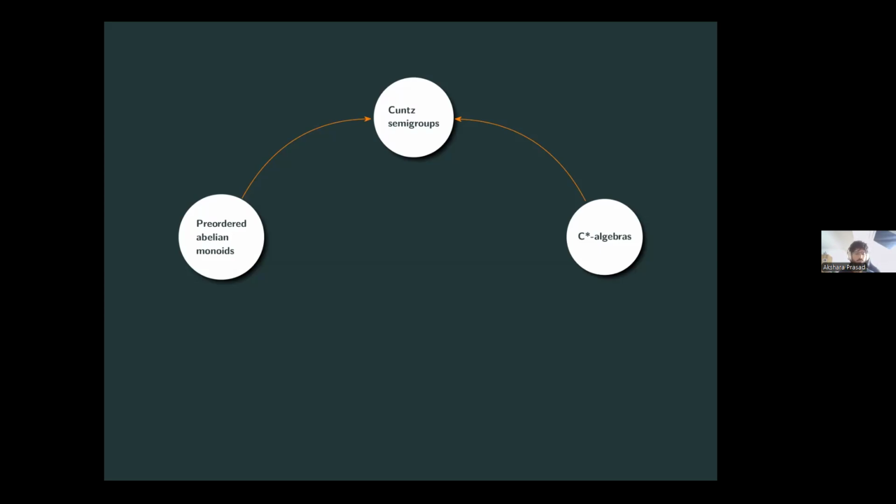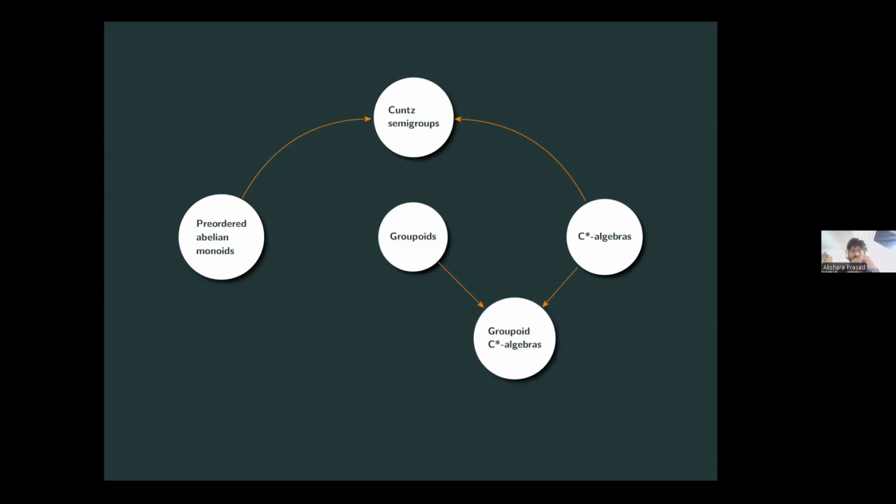So the Cuntz semigroup, we know it encodes a lot of information about the C*-algebra, but that comes with a complication, right? That it's very difficult to compute. So how can we go about getting an easier version of the Cuntz semigroup, which is easier to compute and also encodes information about this dichotomy?